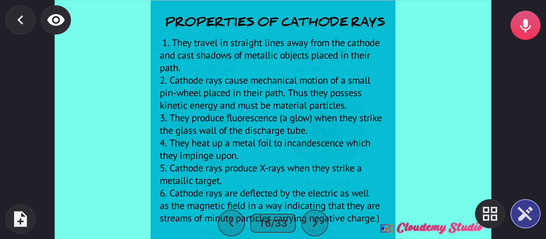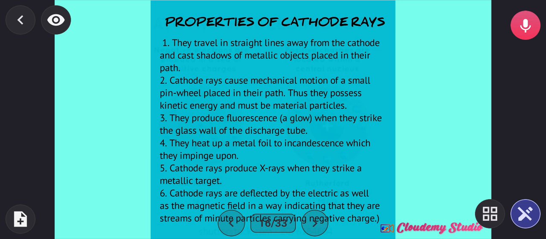Now, what are the properties of cathode rays that Sir J. J. Thomson actually mentioned? The first thing is that they travel in a straight line away from the cathode source, and they cast shadows of metallic objects placed in their paths. The second is that cathode rays cause mechanical motion of a small pinwheel placed in their path. The third is that they produce fluorescence when they strike the glass wall of the discharge tube. Remember, it's a discharge tube experiment. The fourth is that they heat up a metal foil to incandescence when they impinge upon it. And the fifth is that cathode rays produce X-rays when they strike a metallic object.